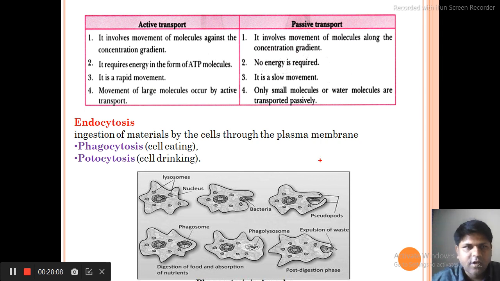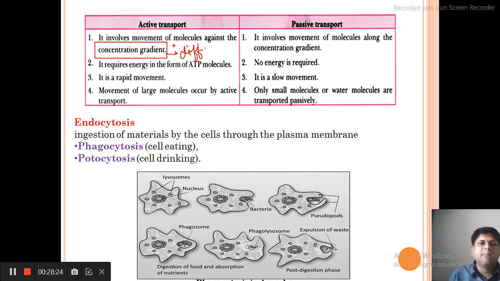Now let us talk about active transport and passive transport. What is active transport? Active means it requires energy. It happens against the concentration gradient. The word gradient means difference, so it happens against the concentration difference.